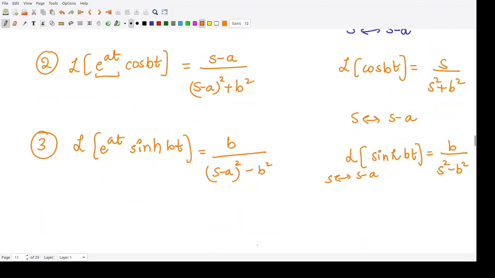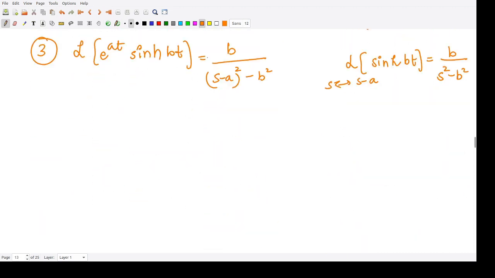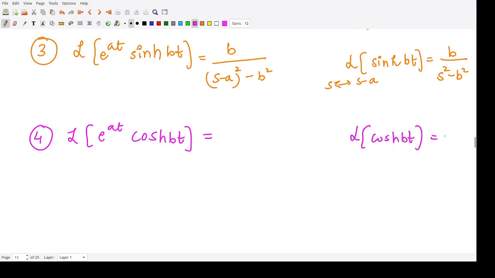Similarly, we next see the Laplace transform of e to the power at cos hyperbolic bt. Because the Laplace transform of cos hyperbolic bt is s divided by s square minus b square, this term becomes s minus a divided by s minus a whole square minus b square.